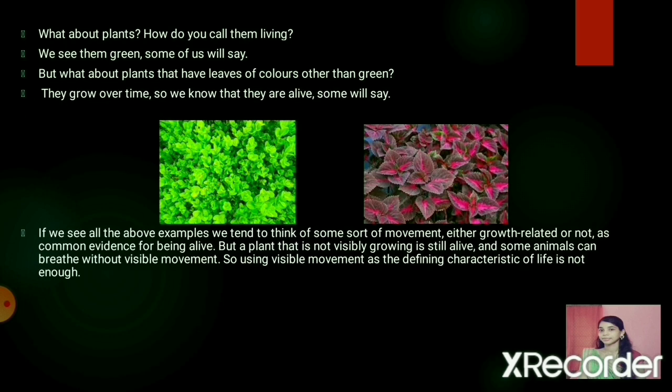So most of the time we take the visible movements as a common evidence for living, but the plant that is not visibly growing is still living, and some animals can breathe without visible movements. So using the visible movements as a defining character of life is not always enough. So we need to have some of the invisible molecular movements which are present in our body, and invisible molecular movements are very much essential for the life.